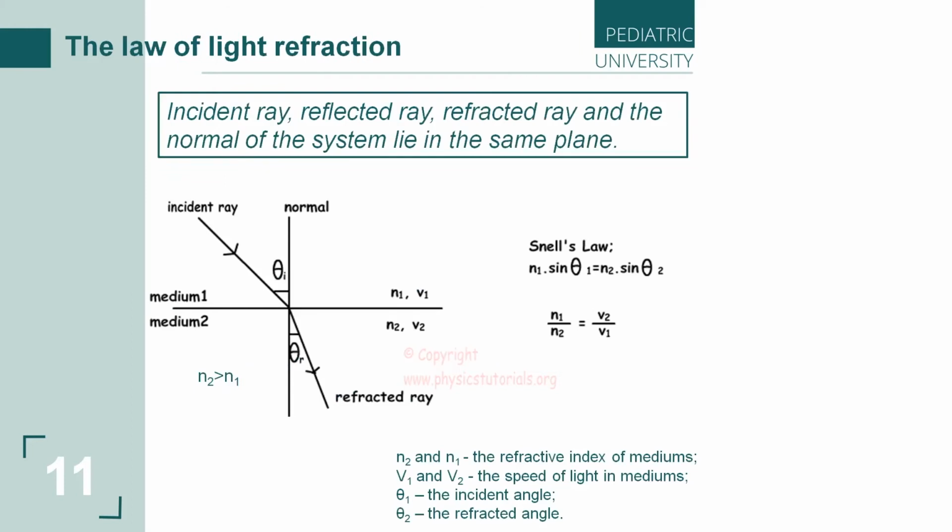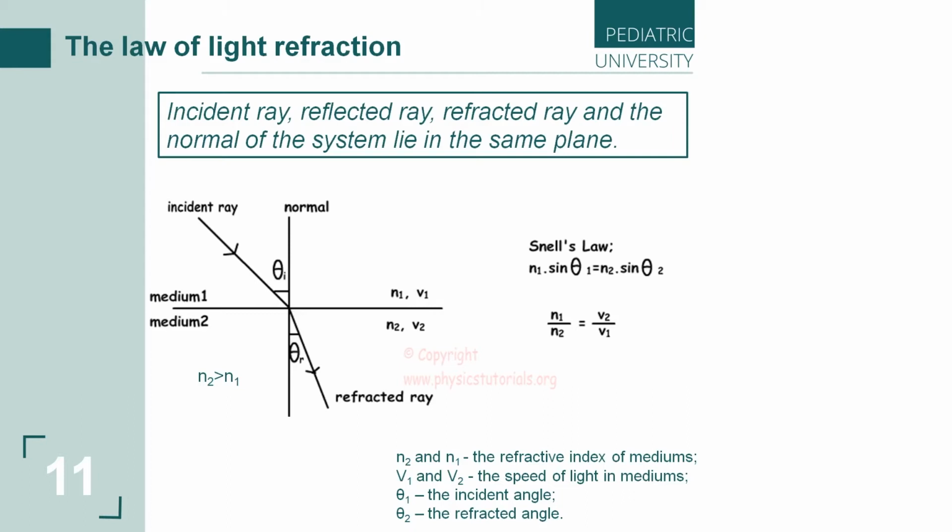Now we can move on to discussing the law of refraction. And what is this law? This law is fulfilled when light passes from one transparent medium to another, and consists in the following: the incident ray, reflected ray, refracted ray, and the normal lie in the same plane.